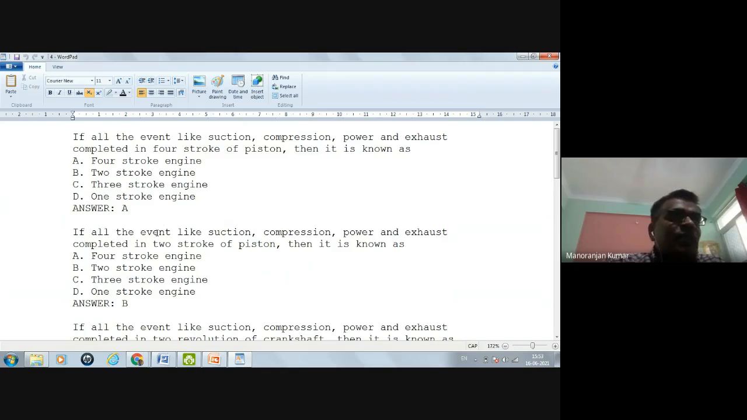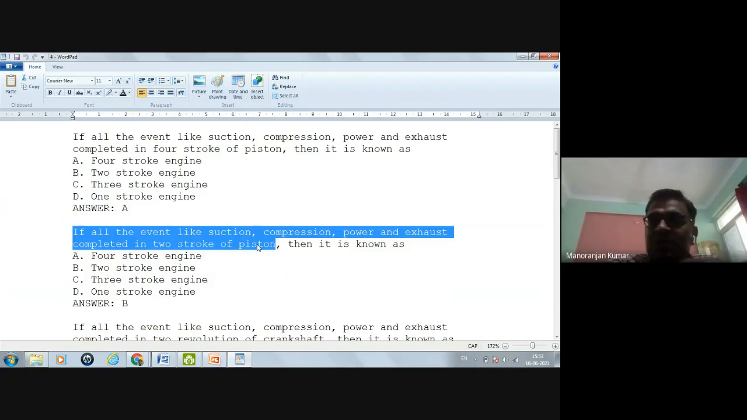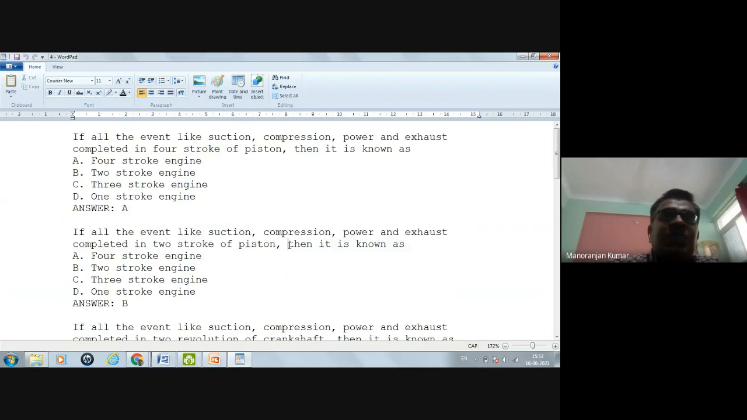If all the events suction, compression, power, and exhaust are completed in two strokes of the piston, means upward and downward movement of the piston, then it is known as what? Four-stroke engine, two-stroke engine, three-stroke engine, one-stroke engine. So the correct answer is two-stroke engine.